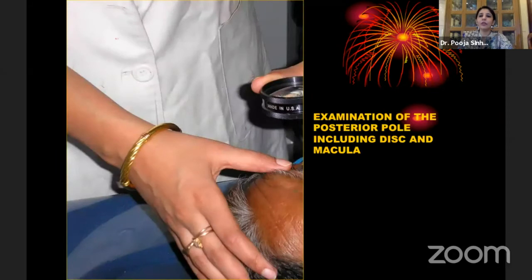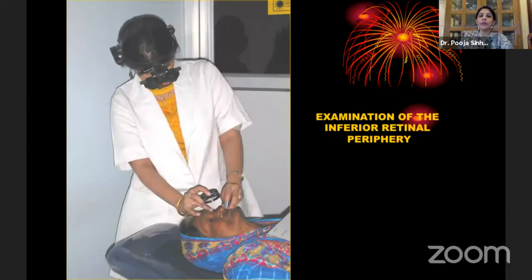So this is the examination of the posterior pole, including the disc and the macula, as I said. This is the examination of the inferior retinal periphery. The patient is looking inferiorly and the examiner is standing 180 degrees opposite. And note the angulation that I am making. You have to keep tilting backwards and forwards like a Bharatnatyam dancer all around the patient so that the stereopsis is maintained at all times. So these three things have to be in the same line, as I mentioned to you, and ample space between the chair and the wall helps you to move all around the patient and examine from all different angles.